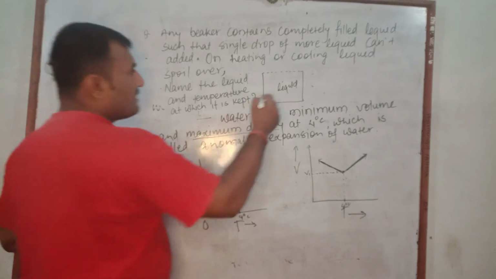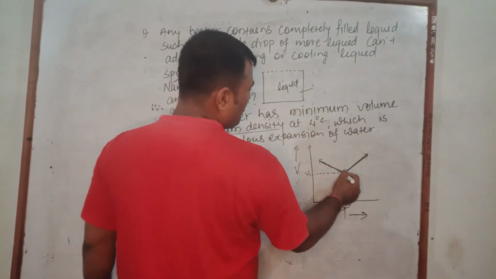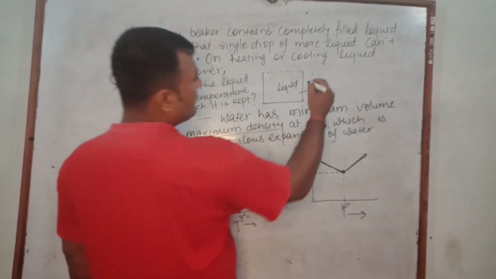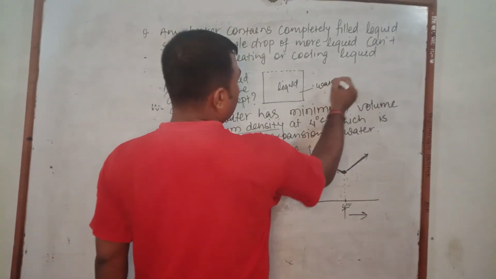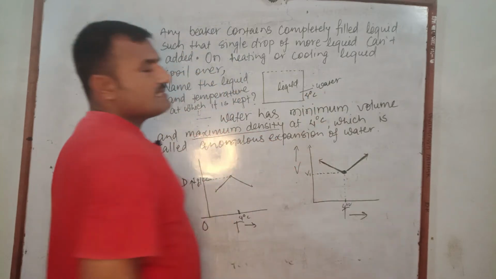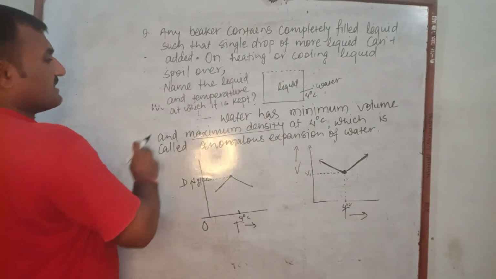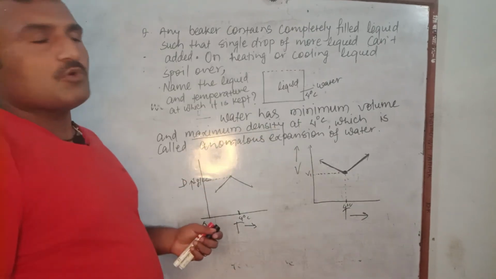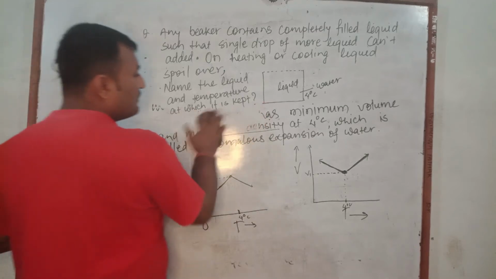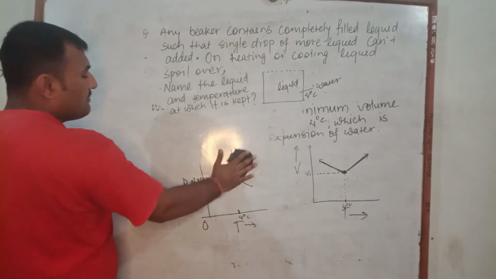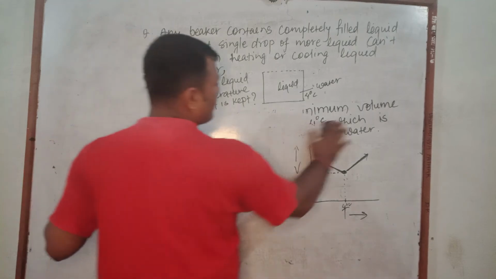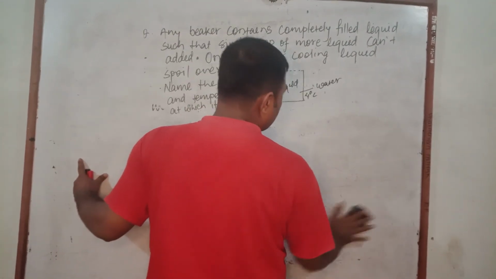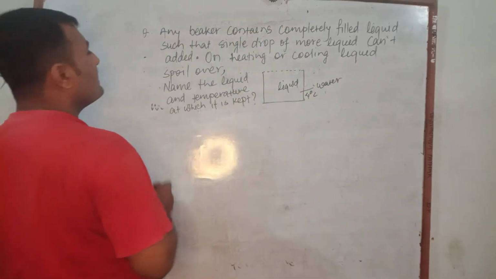Therefore on both heating and cooling, the volume increases, so the substance is water. At which temperature? At 4 degrees Celsius, due to anomalous expansion. The same type of question may be asked related to anomalous expansion. And here we discuss the applications of anomalous expansion, and how it is helpful in our daily life.